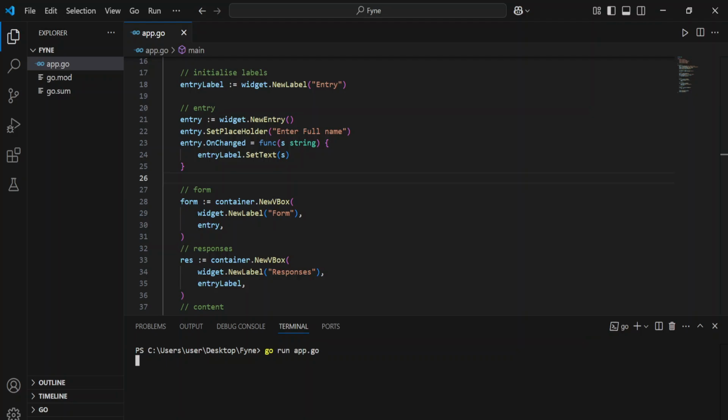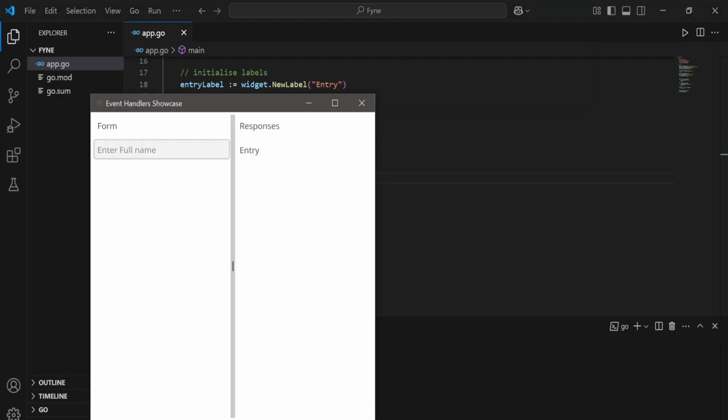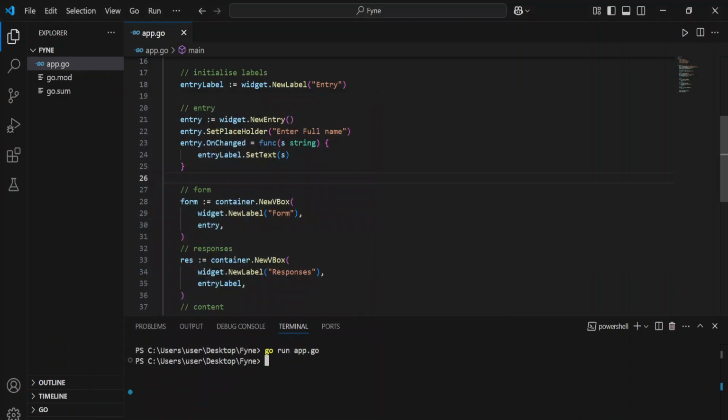Let's see if we can display it. You can say Clinton Moshe, and it's displaying as we type. That's good.